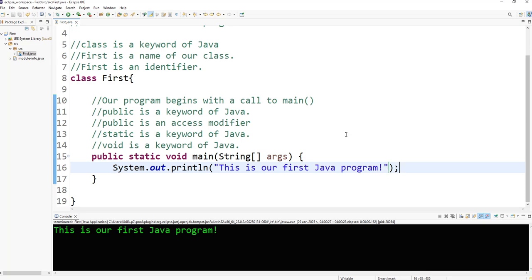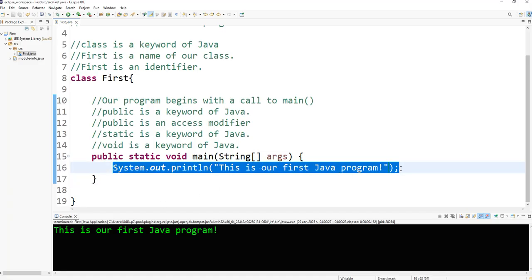In Java we must end all statements with a semicolon, because in this case the Java compiler understands that we have a statement that must be executed.